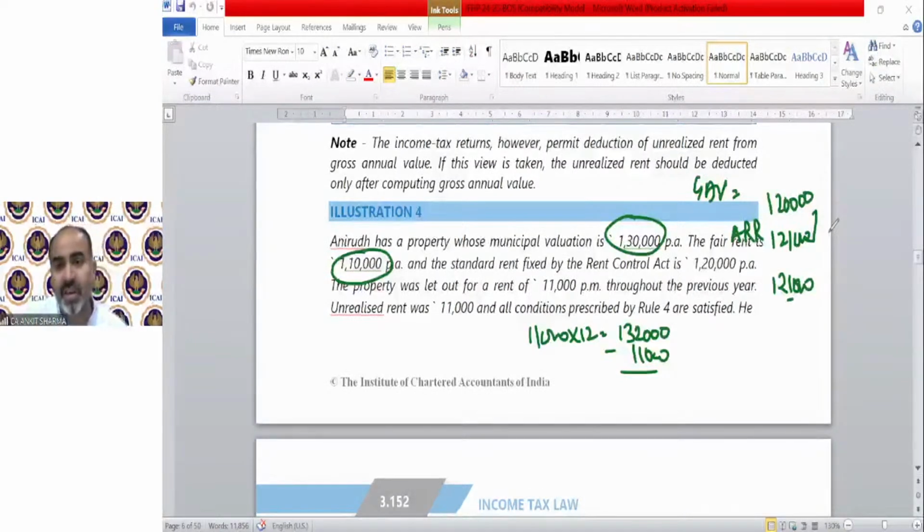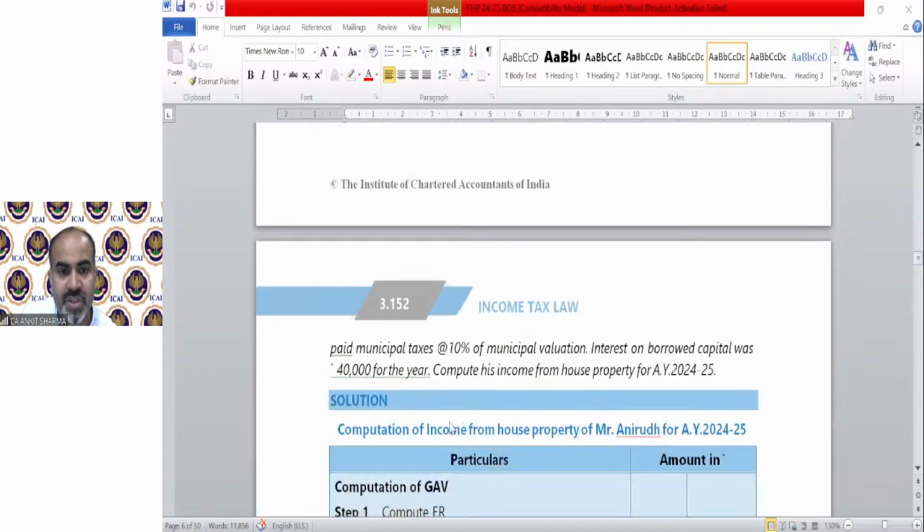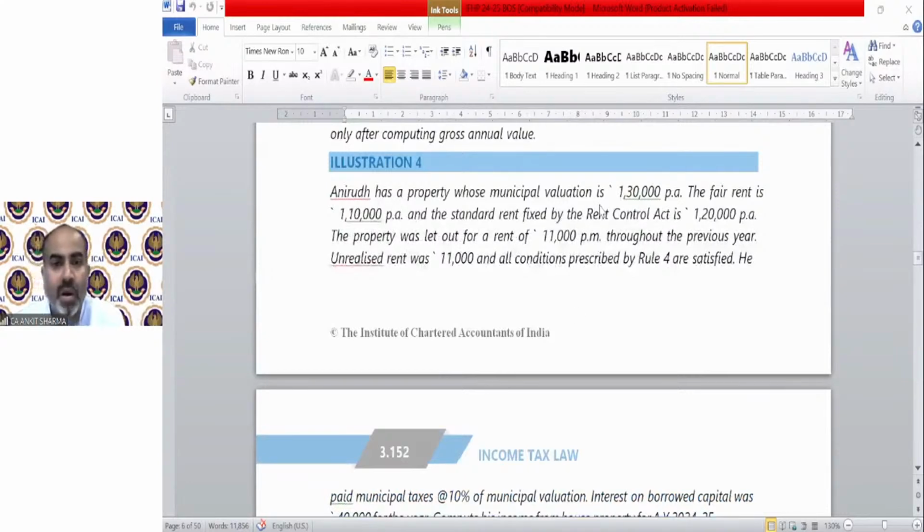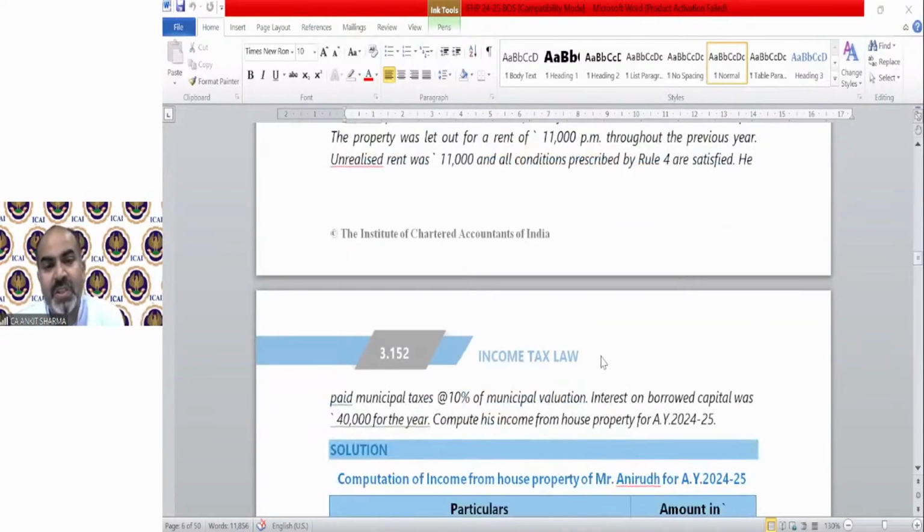Now for that GAV, the question says municipal tax is 10% of municipal valuation. Even if the question only gives the percentage, that municipal tax is 10%, and it is not written that it is on municipal valuation, you will always take it on municipal valuation. The municipal value was 130, so 10% is municipal taxes paid.